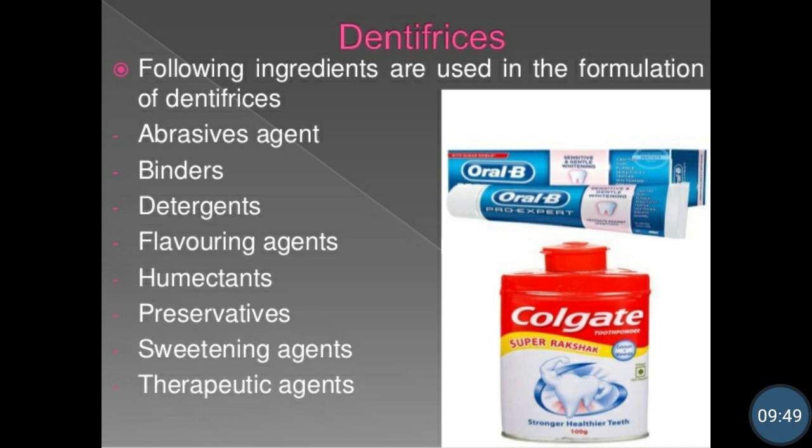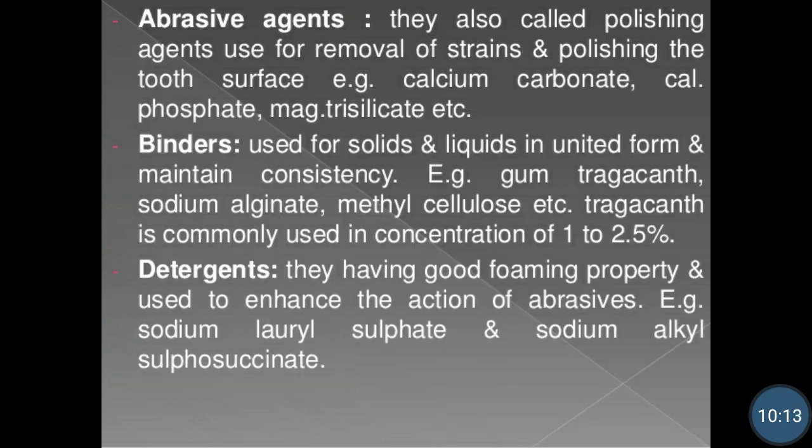So here is a list of ingredients which are added in the dentifrices. These are the abrasive agents, binders, detergents, flavoring agents, humectants, preservatives, sweetening agents, and the therapeutic agent, that is, active ingredients. We will discuss these ingredients in detail. First are the abrasive agents.